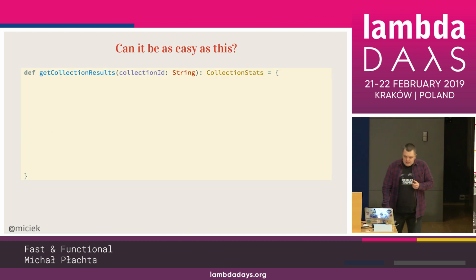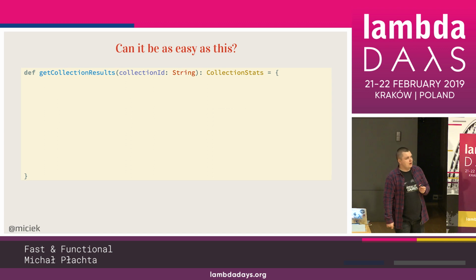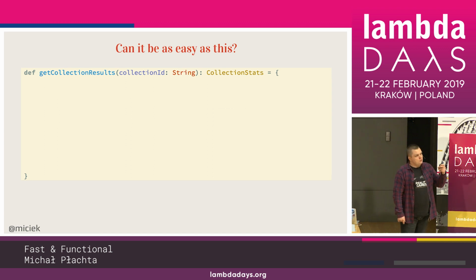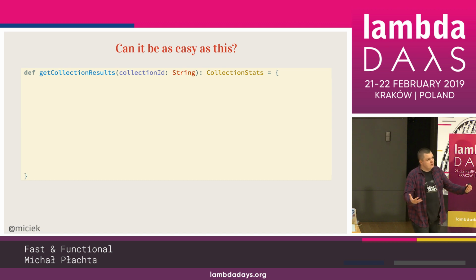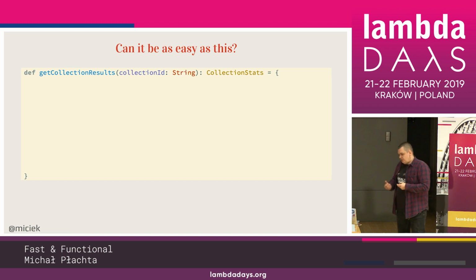But we have also some other requirements, right? We need to get the collection. Having this collection ID, we need to get what kind of videos are in this collection. So is it a database? Then we need to have a very, very large side effect. Maybe we need to also fetch something from YouTube. For sure we need to. So this is another side effect after getting those videos.